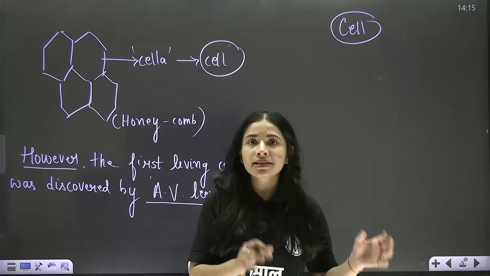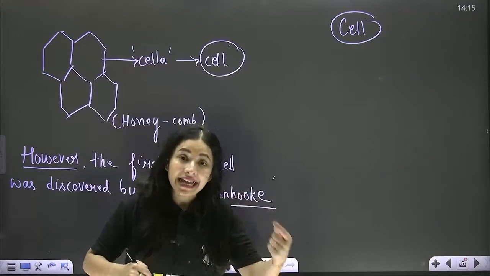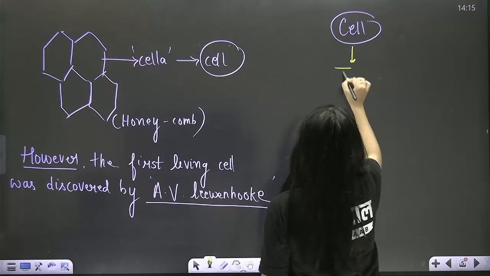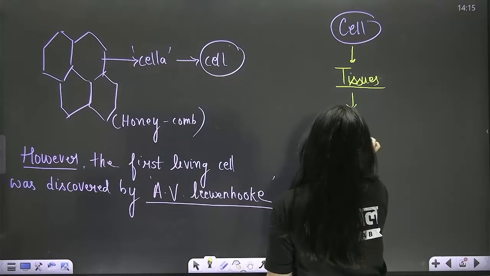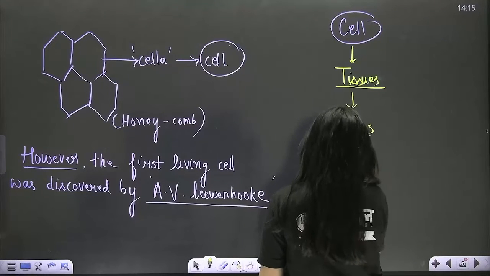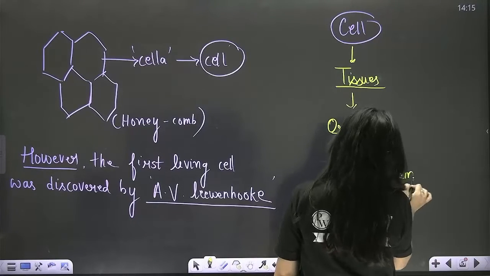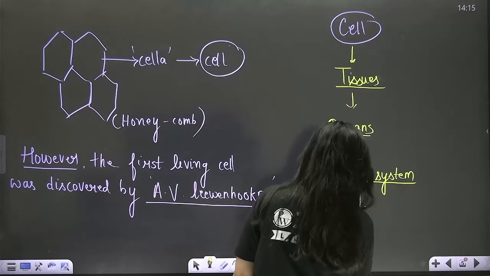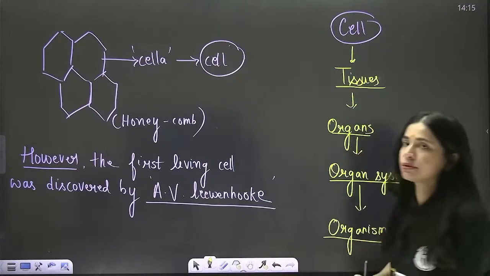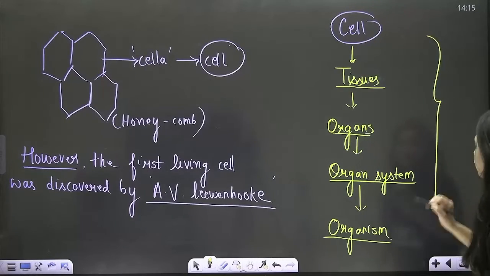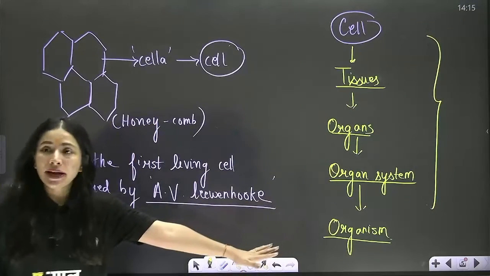But they don't remain as cells. Rather, they unite together to form the next level of body organization called tissues, which later join to form organs. Organs join to form organ systems. And finally, organ systems reunite to form a multi-celled body called an organism, right? So these are the different levels of hierarchy. Correct? Got my point, everyone?